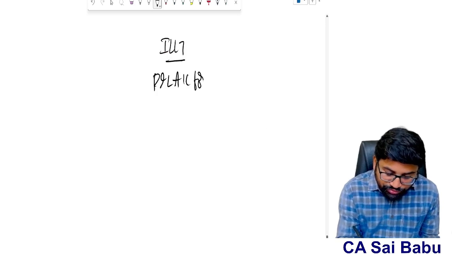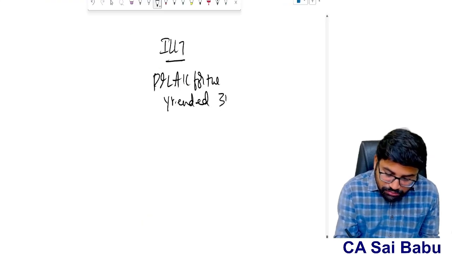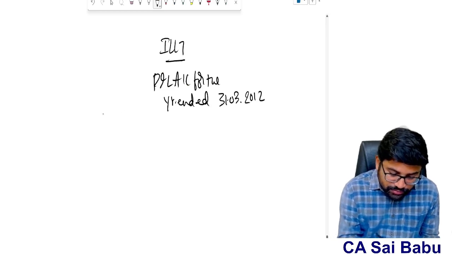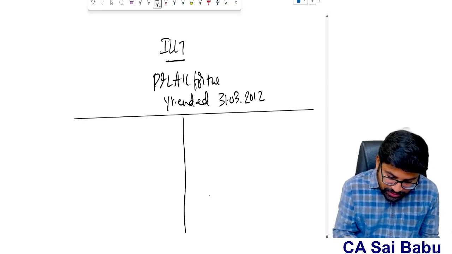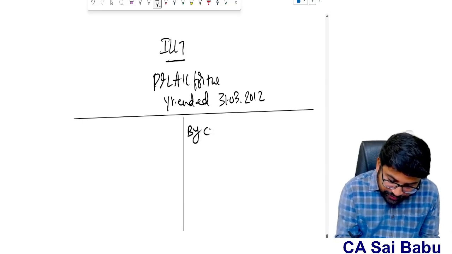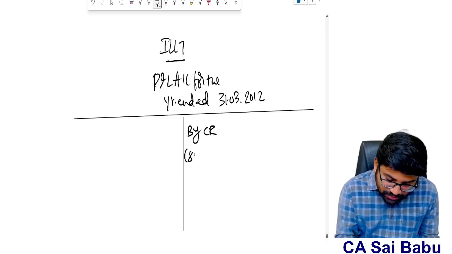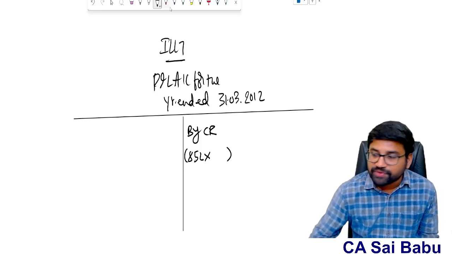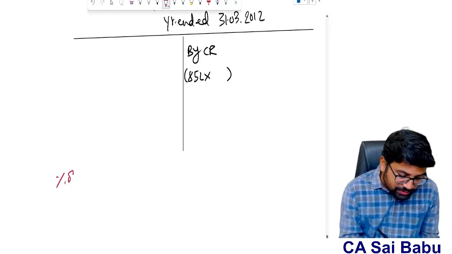P&L account for the year ended 31st March 2012. See this P&L account, sir. First we need to recognize contract revenue. What is the total contract revenue? 85 lakhs. So out of this 85 lakhs, how much to be recognized? We need to arrive at the percentage of completion first.